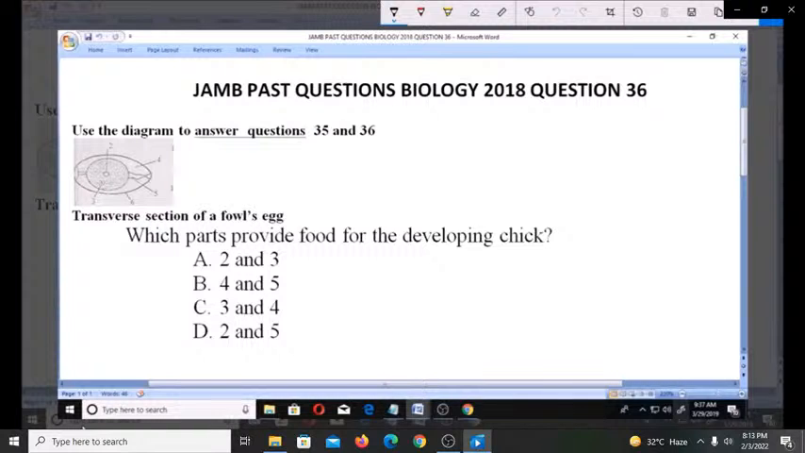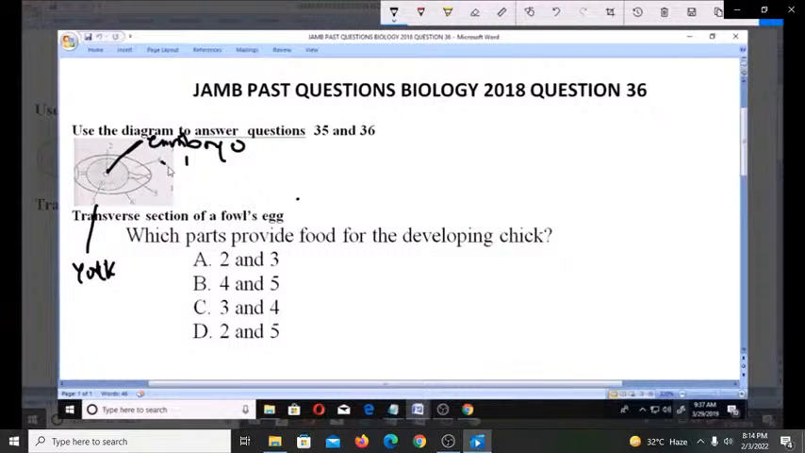We all know that the young one is formed from the previous question, is formed here, which is where the embryo is. You understand? Now we have this number 3 here, which is the yolk. As we know, this 3 is the yolk.